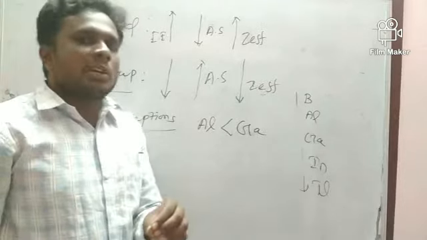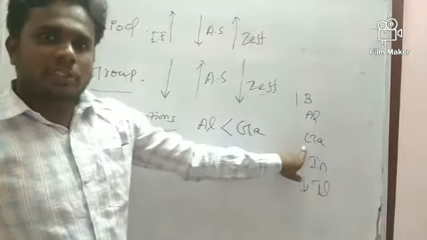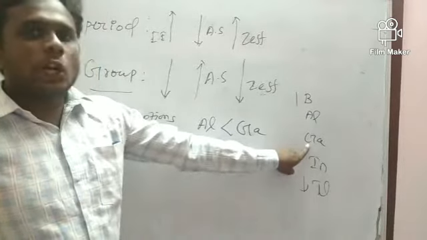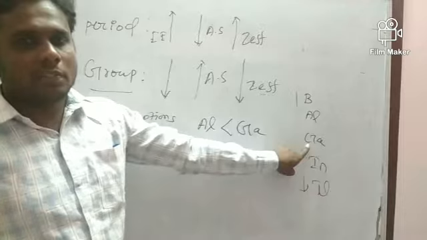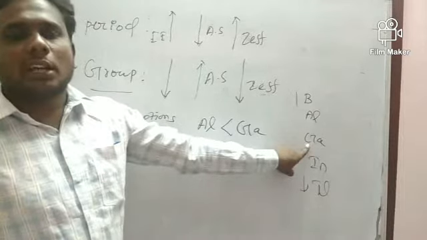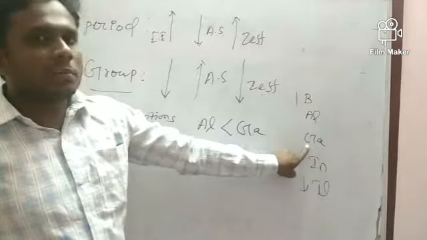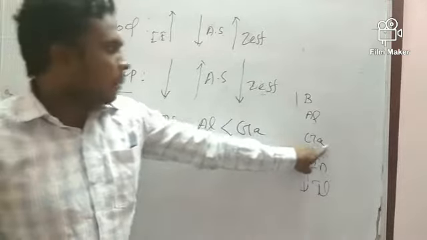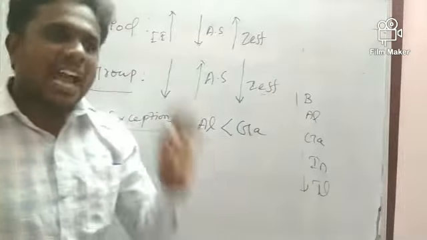What is the reason? Because yesterday I told you gallium is coming under the d series, third, upper d contraction, transition contraction. Yesterday I told you the last electron will be entering the n-1 shell, the d orbital. So because of the d contraction, the size will be decreasing. Because the gallium size decreases, aluminum will have less ionization energy.